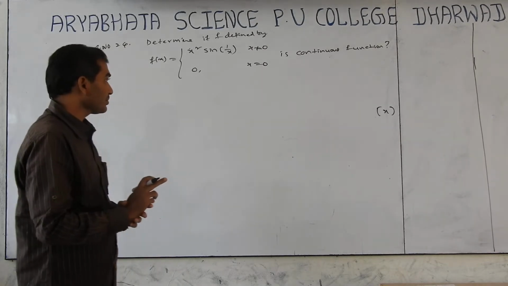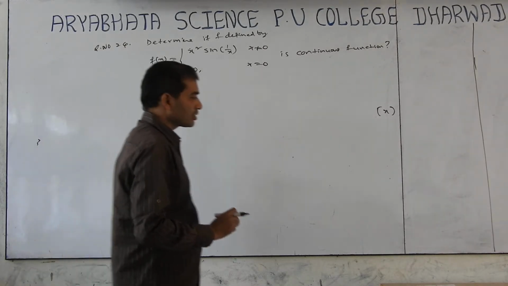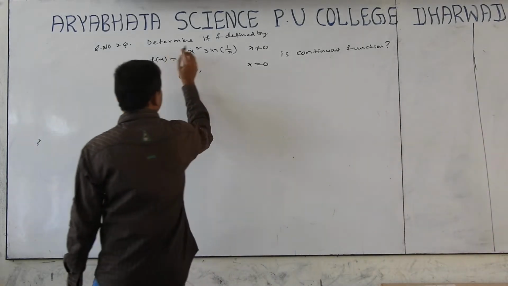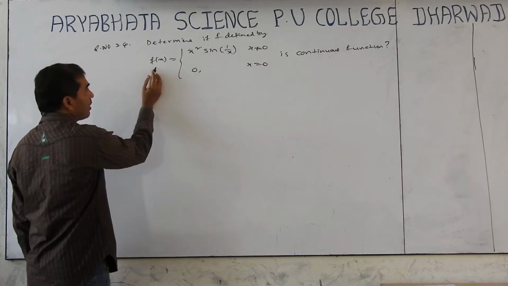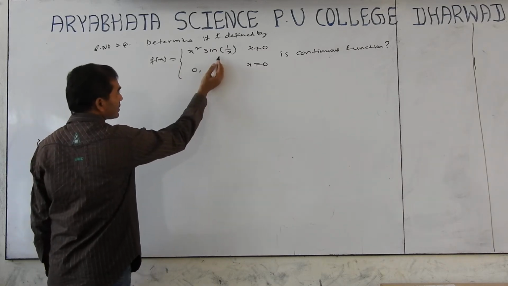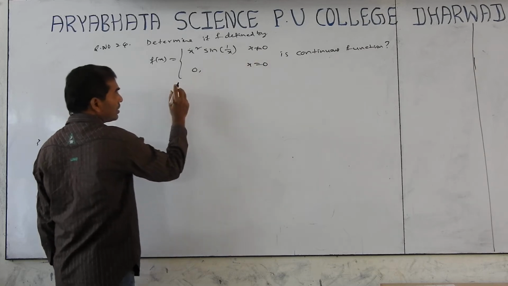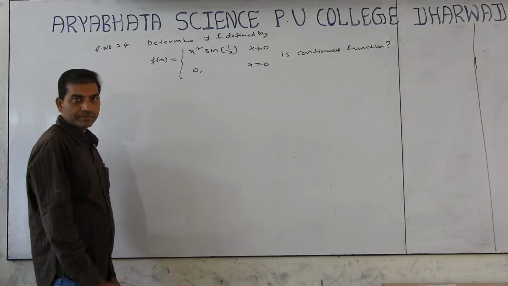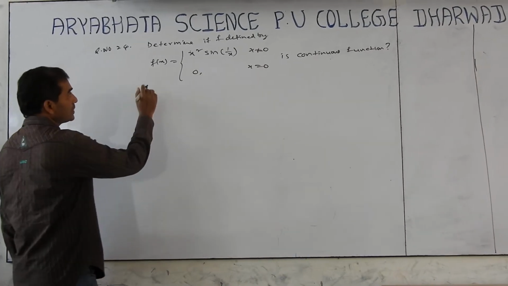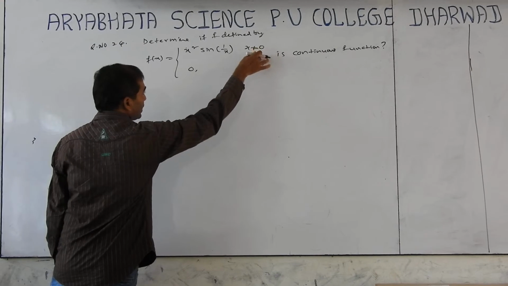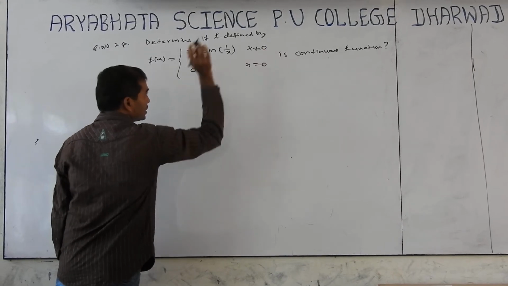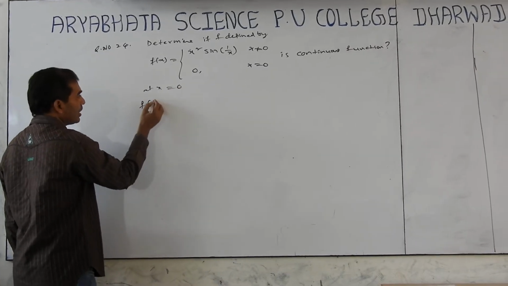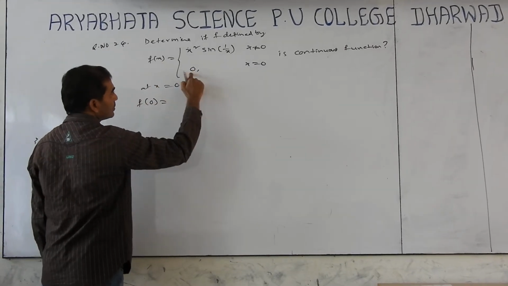Right. Today we will discuss question number 24. Determine if f defined by f of x equal to x square sin 1 by x for x not equal to 0, and 0 for x equal to 0, is a continuous function. At what point are we going to find the limit? At x equal to 0. The function value f of 0 is 0.